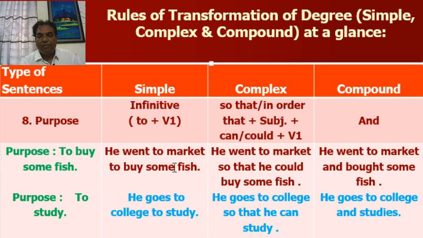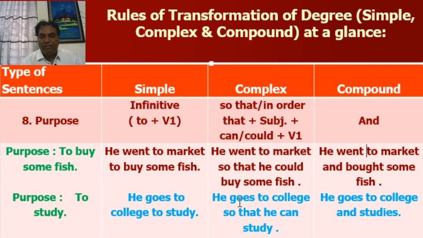First, in simple, he went to market to buy some fish. The purpose, to buy some fish. In complex, he went to market so that he could buy some fish. The main verb is first form, so I have used could. In compound, he went to market and bought some fish. Went and bought.